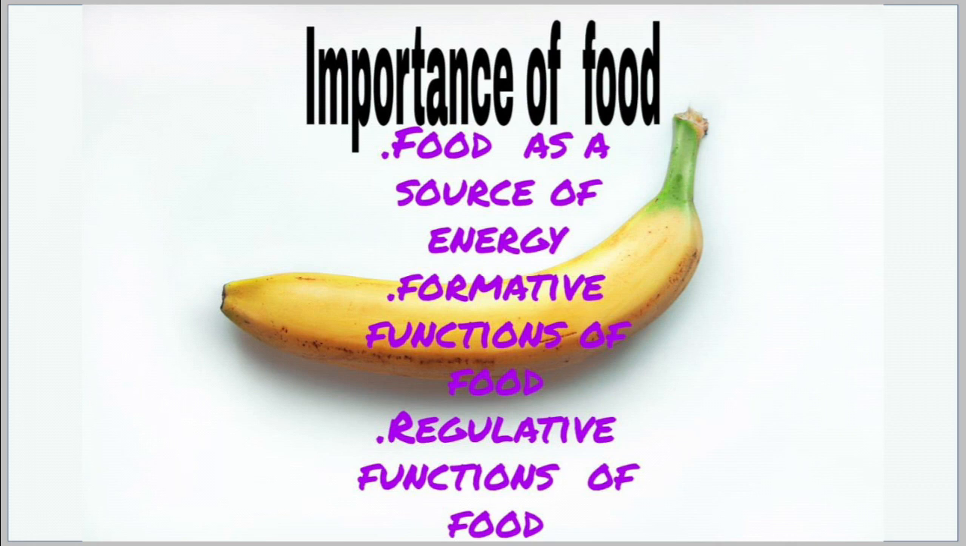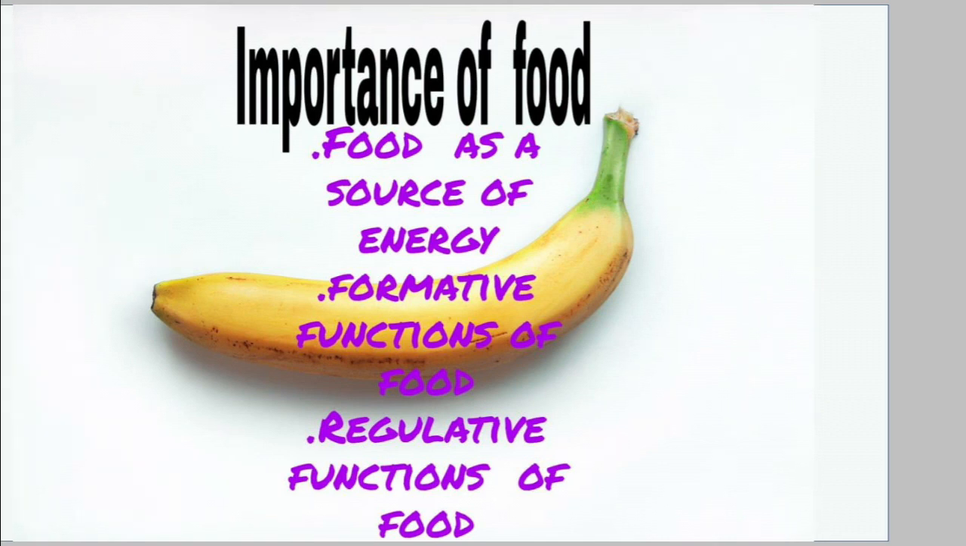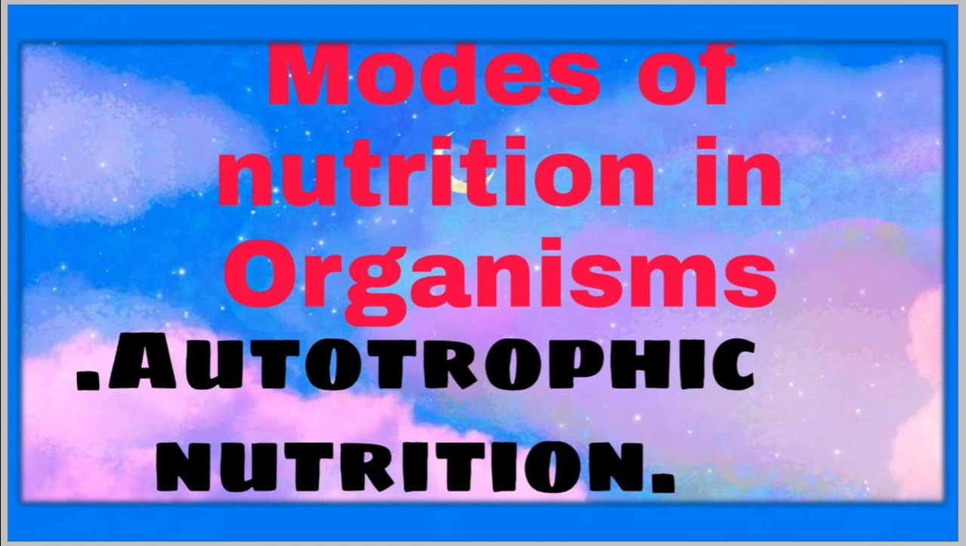Then the next one, formative functions of food. Nutrients are used in synthesizing new protoplasm, replacing worn out components of cells, and in increasing the number and size of cells. Then come the regulative functions of food. Enzymes, vitamins, and hormones control various metabolic reactions and activities which help in maintaining good health and provide resistance against various diseases.